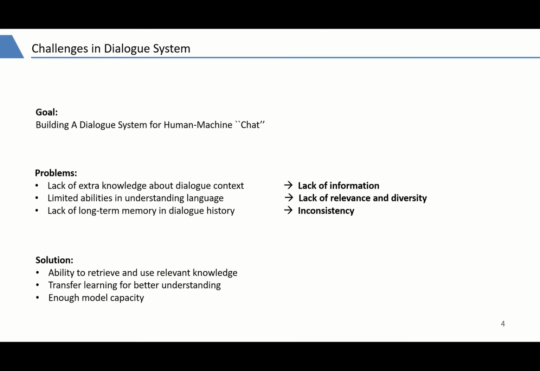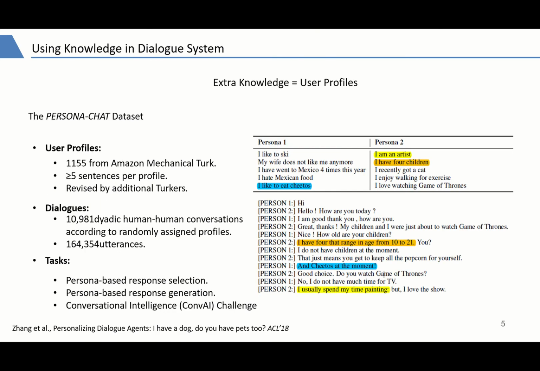To solve these problems, there are several solutions. Giving dialogue systems the ability to retrieve and use relevant knowledge. With the extensive application of pre-trained models in natural language processing tasks such as BERT and GPT, we consider that transfer learning is one way for better understanding. Besides this, enough model capacity is necessary to solve long-term memory problems. So first, we are going to use actual knowledge in dialogue systems.